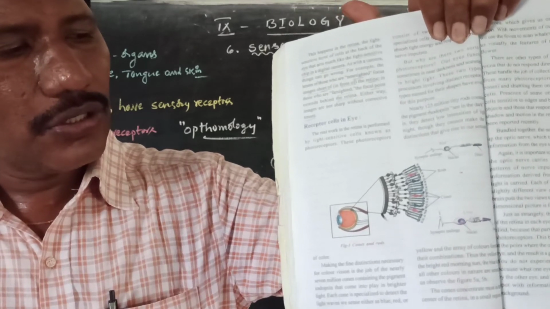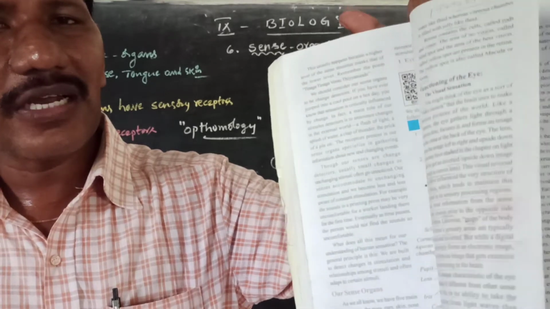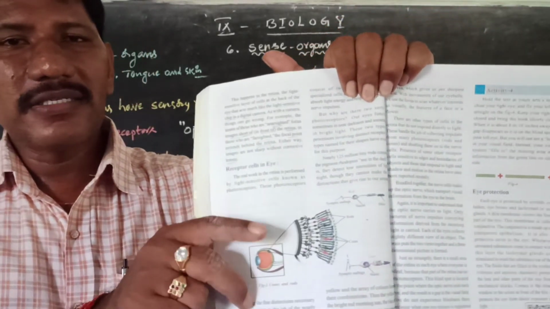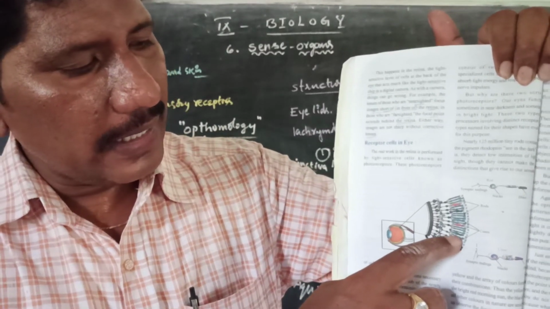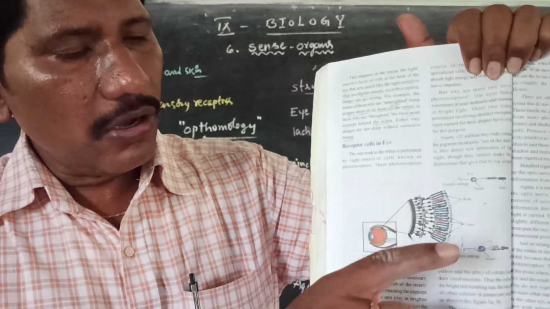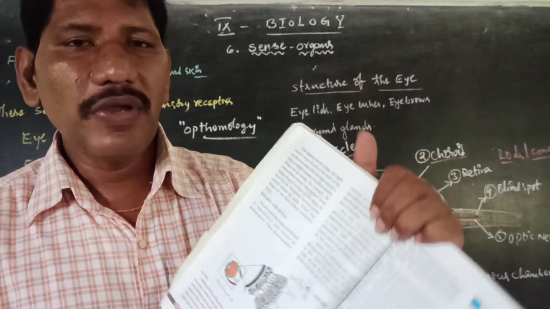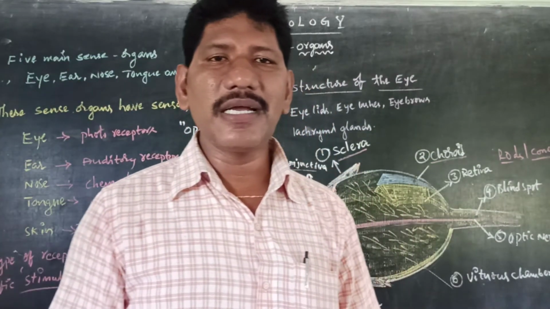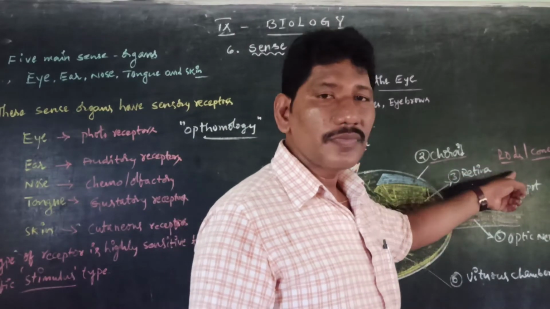While cones help us to distinguish colors, primary colors and secondary colors. Primary colors means red, green, blue. Red, green, blue are called primary colors. All the remaining colors are called secondary colors. So we distinguish primary colors and secondary colors with the help of these cones.